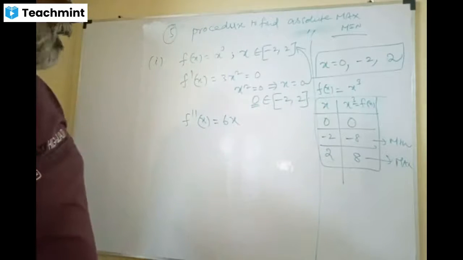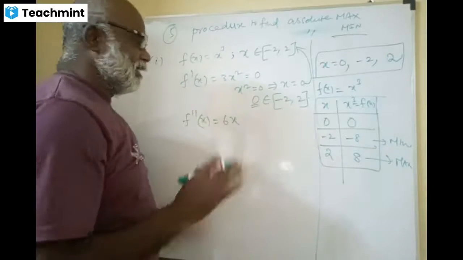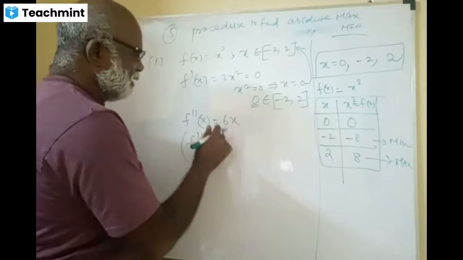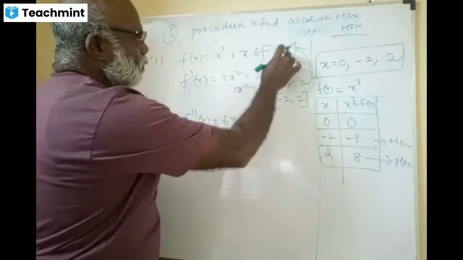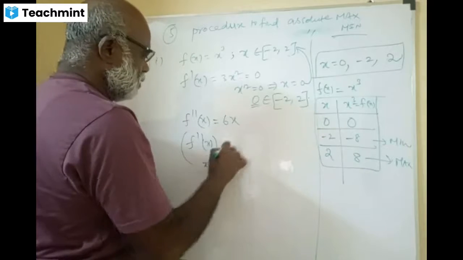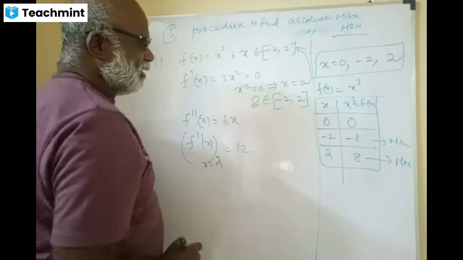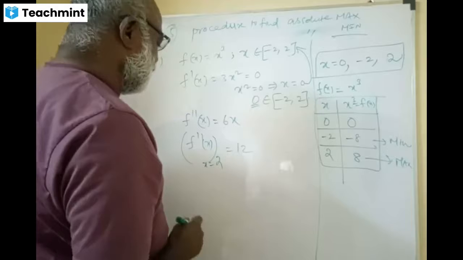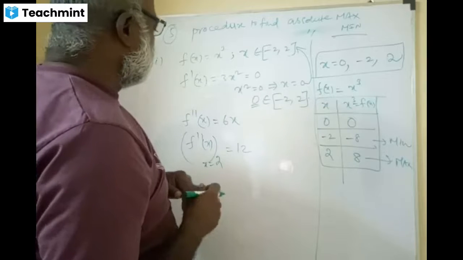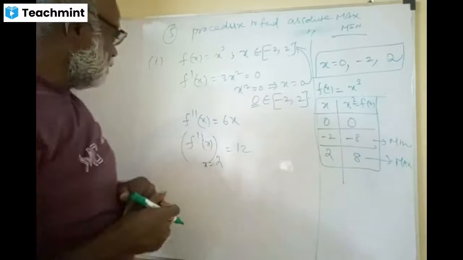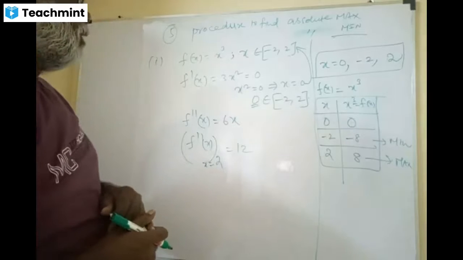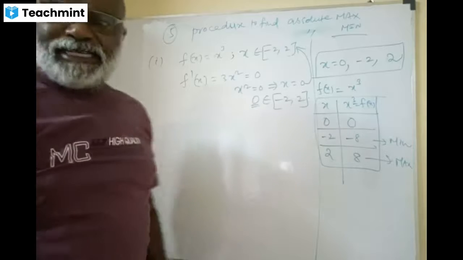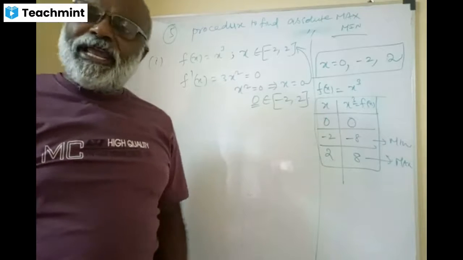Yes or no? And sir, what is the role of f double dash x? There is actually no need. At 2 you get 12, and 12 is positive. I don't think you require f double dash x for absolute maxima and minima. You need to check f double dash x only for local maxima or minima, because here we are finding both.